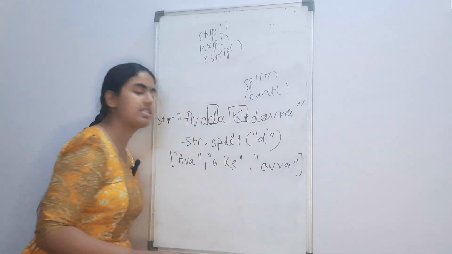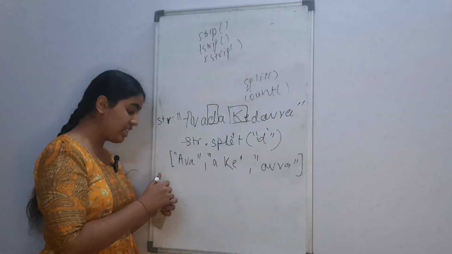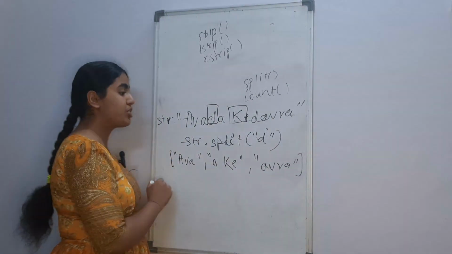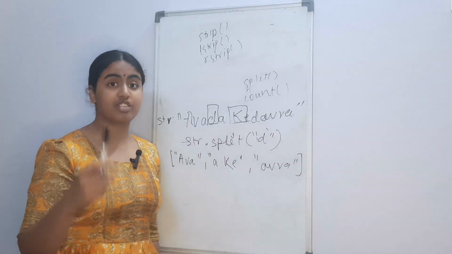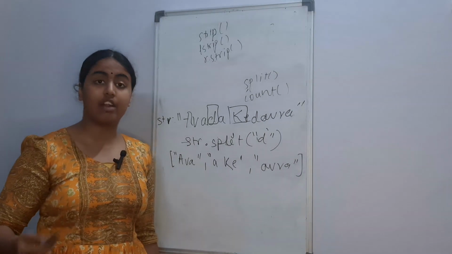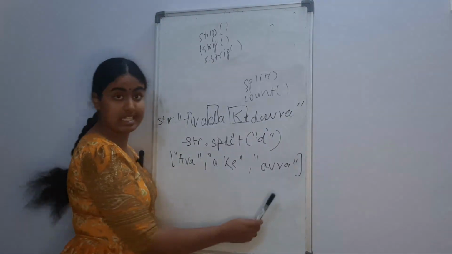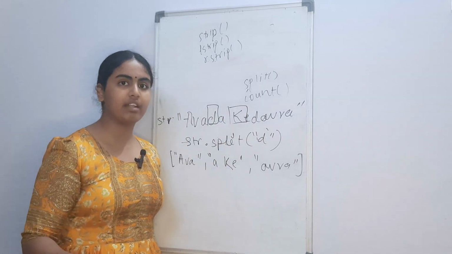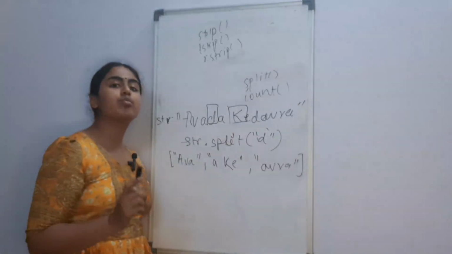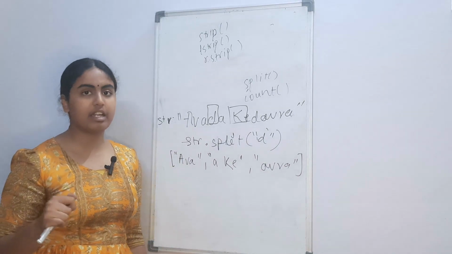I think you can pretty much see the differences yourself. First thing, we get the output in the form of a list, which is enclosed in square brackets. Second, our split string is not there. The string that we're using to split our string is not present. And third, it has been split at every occurrence of that letter. Okay, those are the major differences between split and partition.